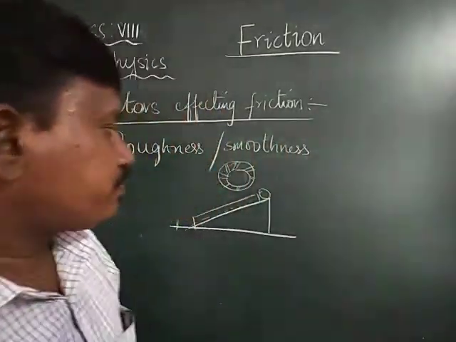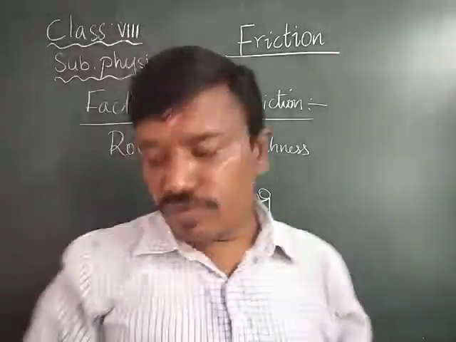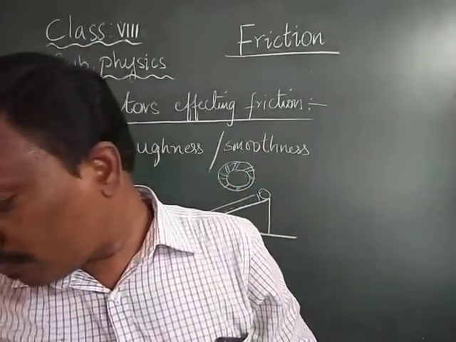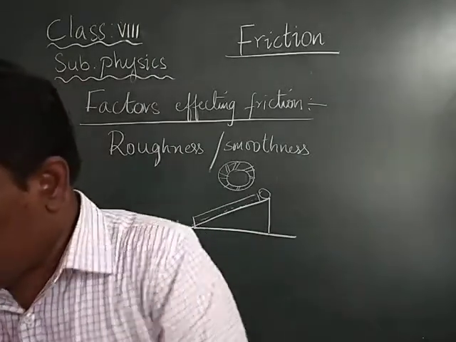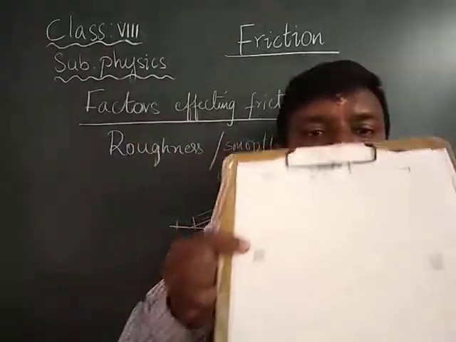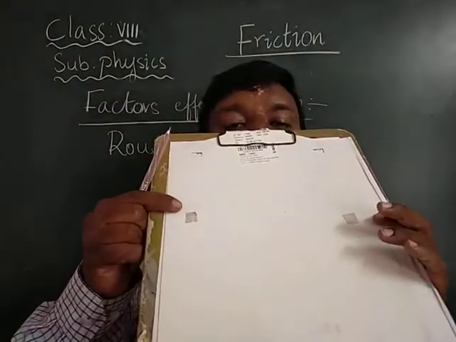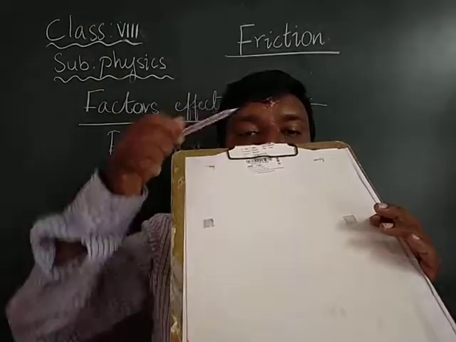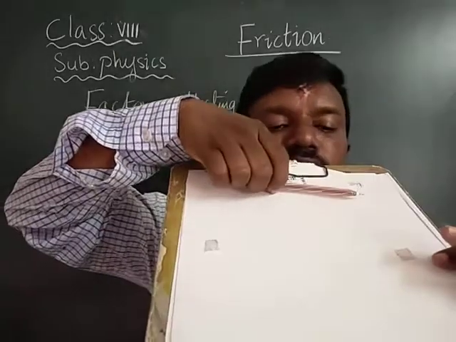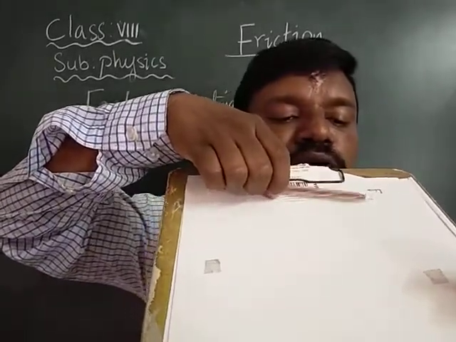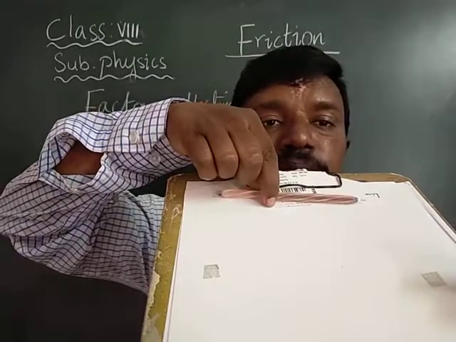Therefore, now I will show this activity. I have taken a pad, and I am rolling a pen on the pad.